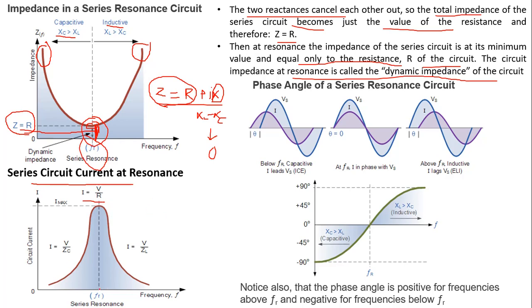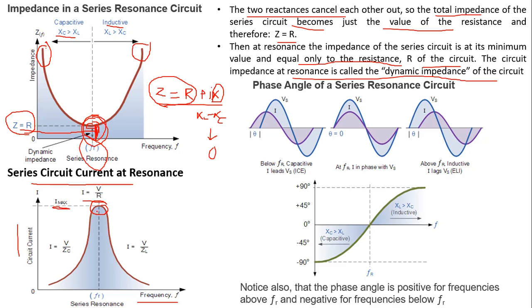This is the resonant current, so frequency versus circuit current. You can see with this graph, this is completely the reverse of the impedance graph. So at this point the resistance is lower. If resistance is lower, obviously current will be higher. So I will be equal to V by R, because at this point Z is equal to R. Here the impedance is minimum, so current is maximum at the resonance frequency. That is I max.